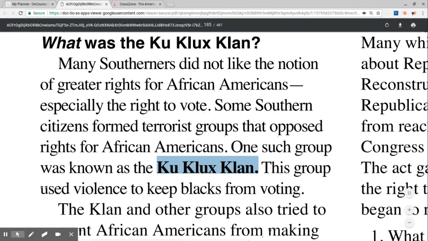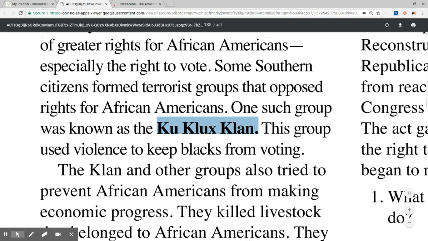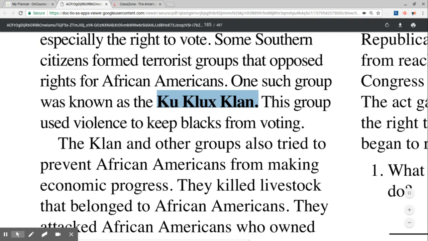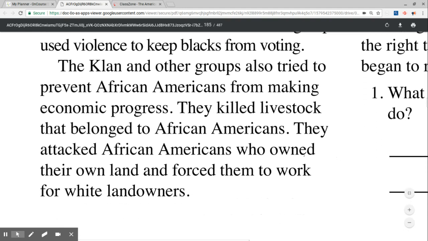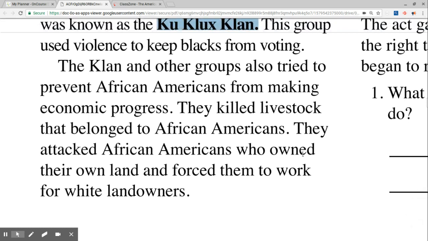The Klan and other groups also tried to prevent African Americans from making economic progress. They killed livestock that belonged to African Americans. They attacked African Americans who owned their own land and forced them to work for white landowners.